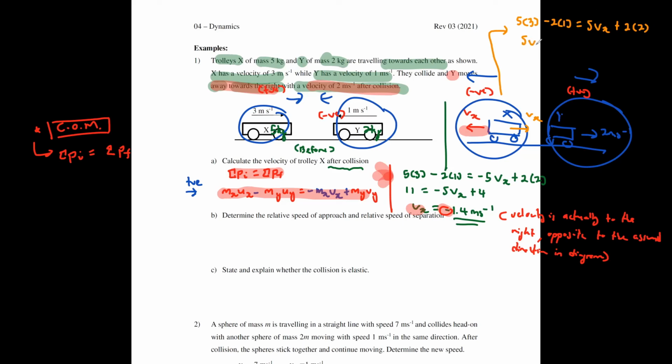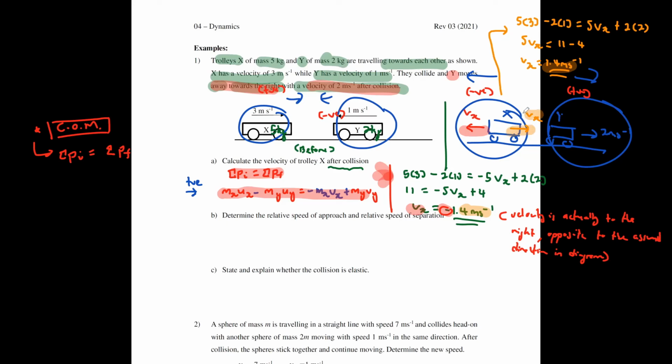This one will be 5Vx equals 11 minus 4. Then your Vx will just be equal to 1.4 meters per second. Same answer as before. But this time you do not have any negative sign. This is telling you your Vx is actually following your assumed direction here.